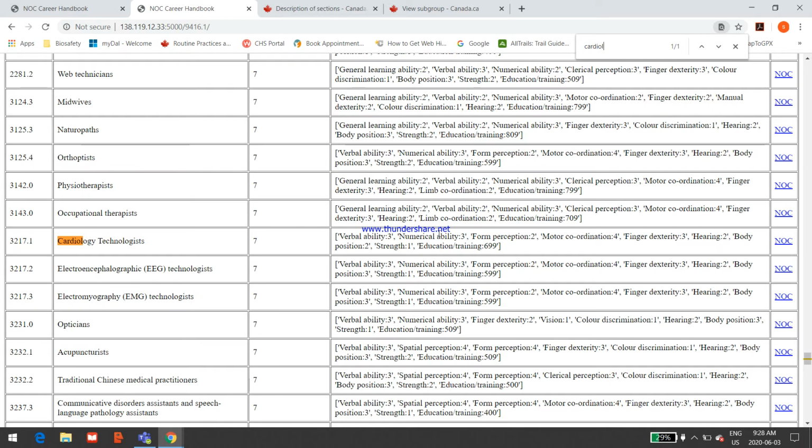So the verbal ability, numerical ability, form perception, motor coordination, finger dexterity, hearing, body position, strength, and education and training are different from those of a metalworking operator, which Anthony was originally doing.